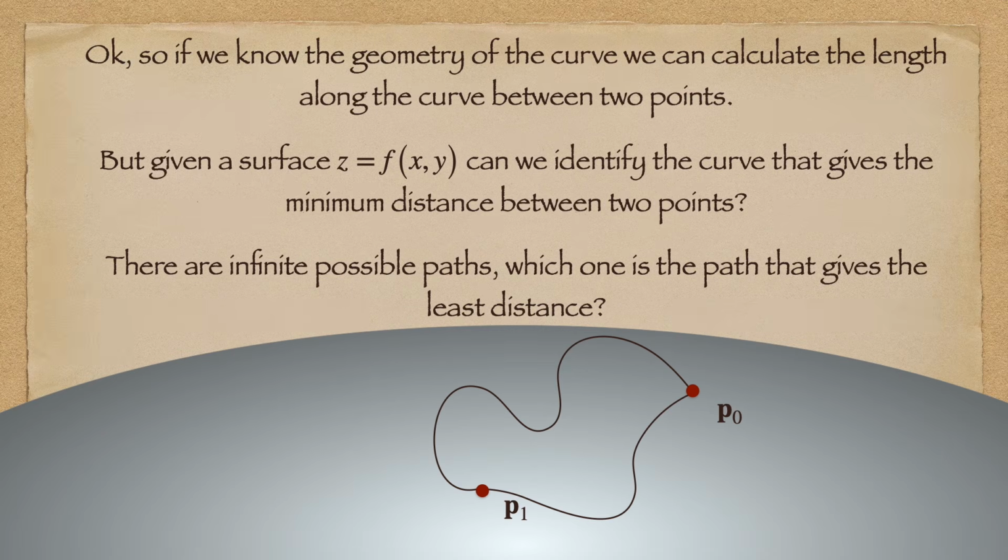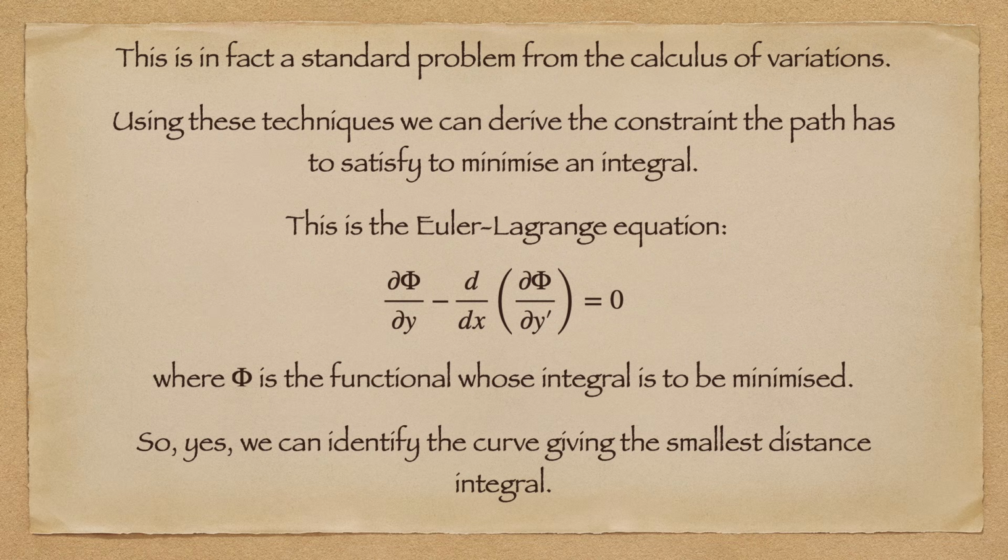That's all well and good, but what happens if we're on a curved surface and we don't yet know what the shortest path is? Is there a way of finding that? In fact, there is. Finding the function that minimizes a given integral is a well-studied problem from the calculus of variations, where it has been well established that the function that minimizes a given integral obeys the Euler-Lagrange equation.